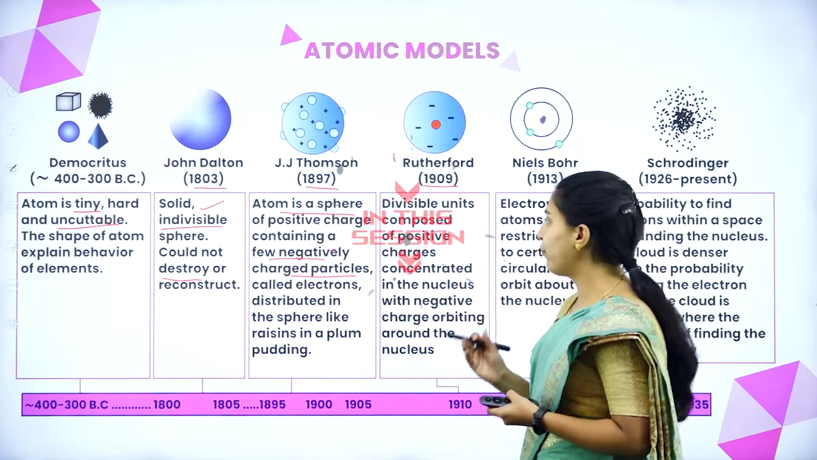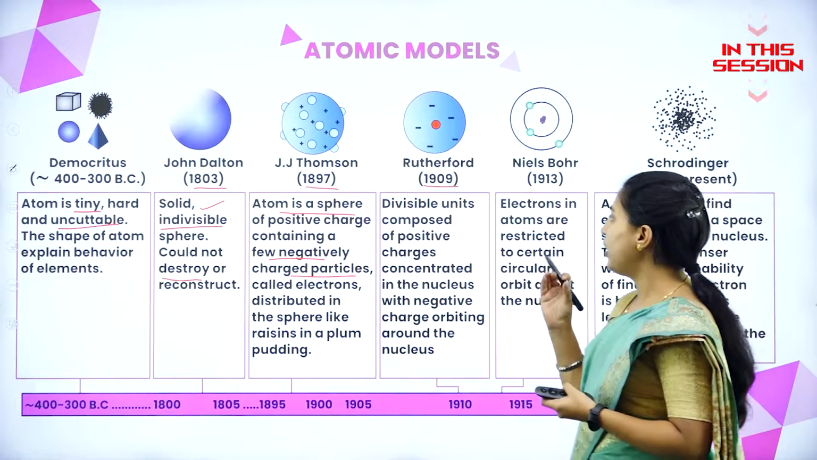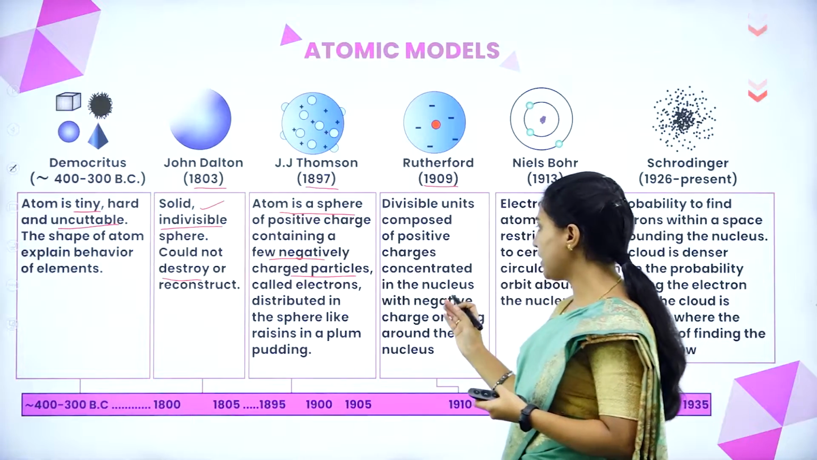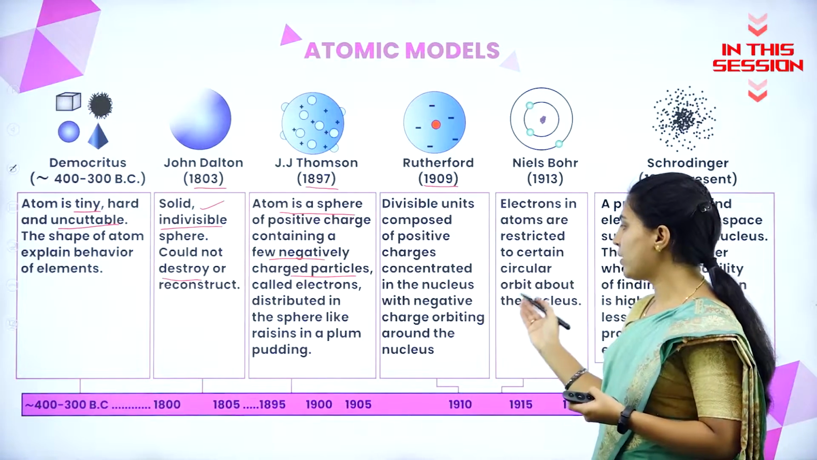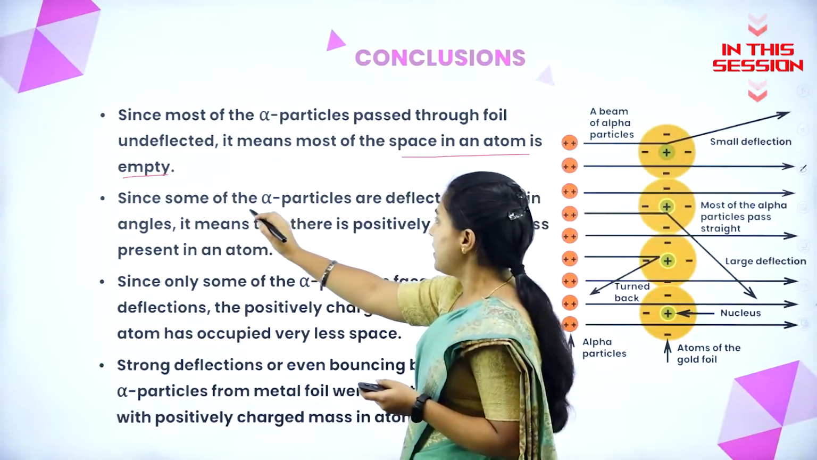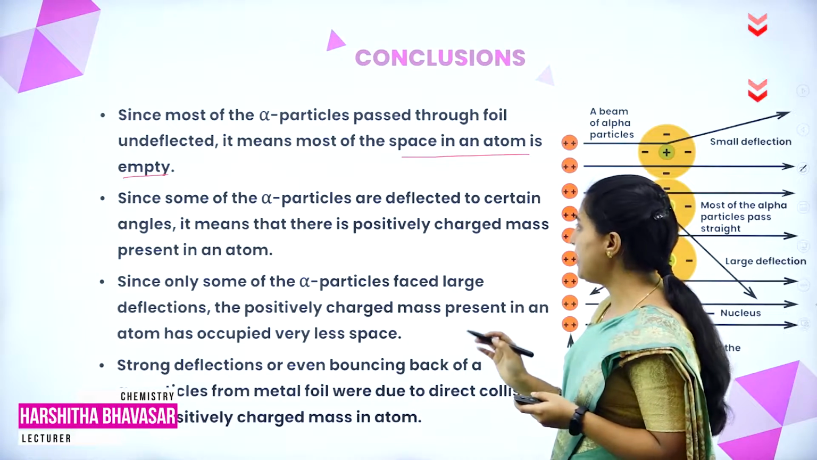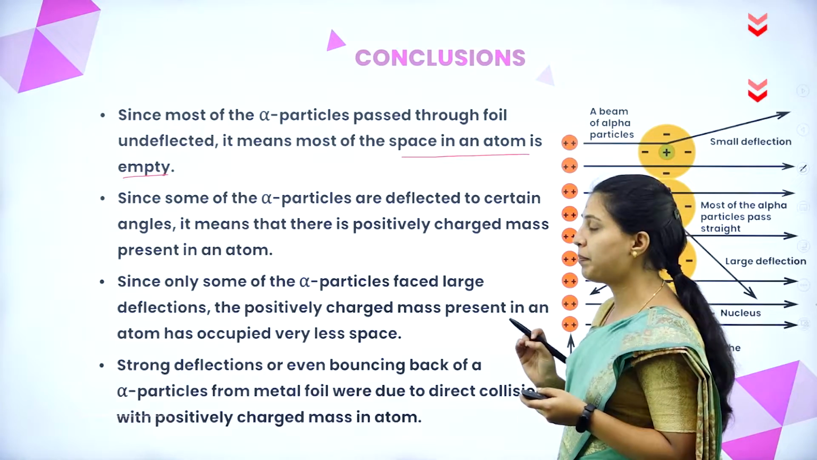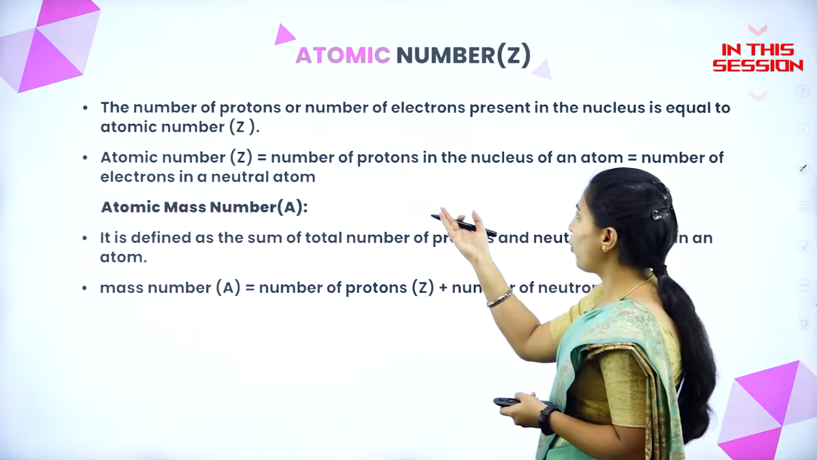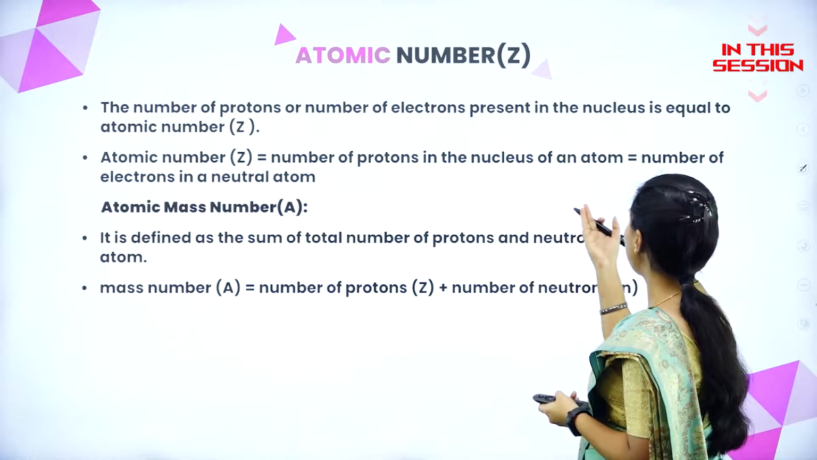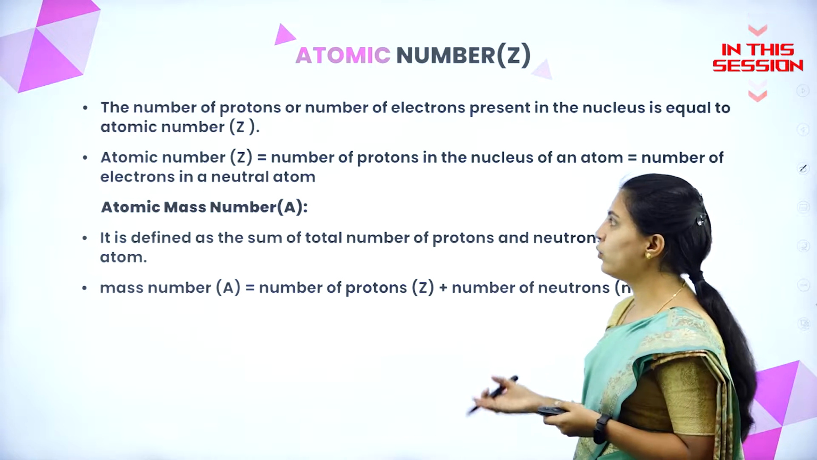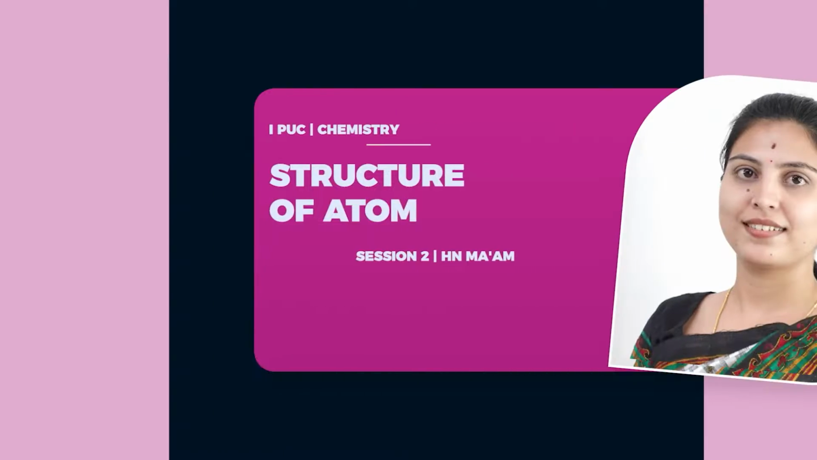In 1909, Rutherford told about the divisible units composed of positive charges concentrated in the nucleus with negative charge. Since some of the alpha particles are deflected to certain angles, it means that there is positively charged mass present in an atom. The number of protons or the number of electrons present in the nucleus is equal to the atomic number.